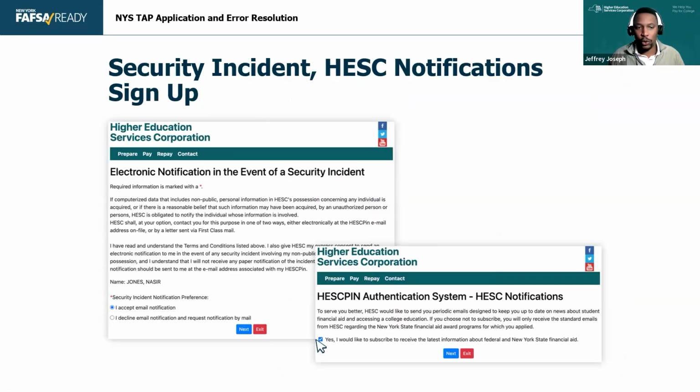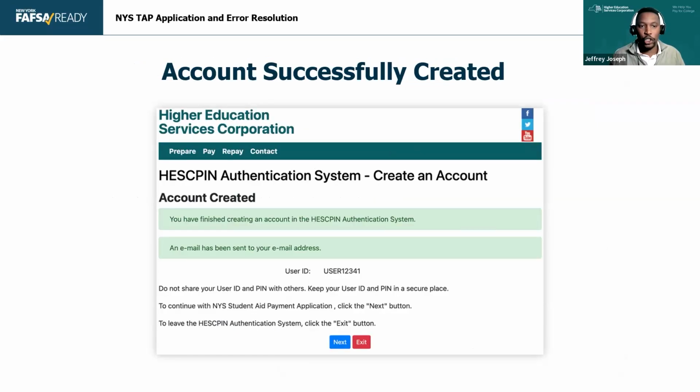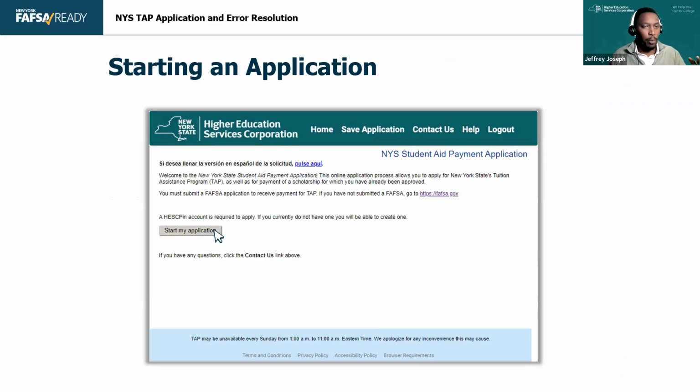The last thing the student has to do is just accept if they want email notifications for security incidents or if they want any other notifications from HESC and subscribe to information and emails. Once that's done, they should get 2 green bars saying, hey, you finished creating your account. We sent you an email. Everything looks good. Come on in and do your application, right? So I'll pause right here for a second. If we get into the application, I'm hoping to answer as many questions you have in the chat.